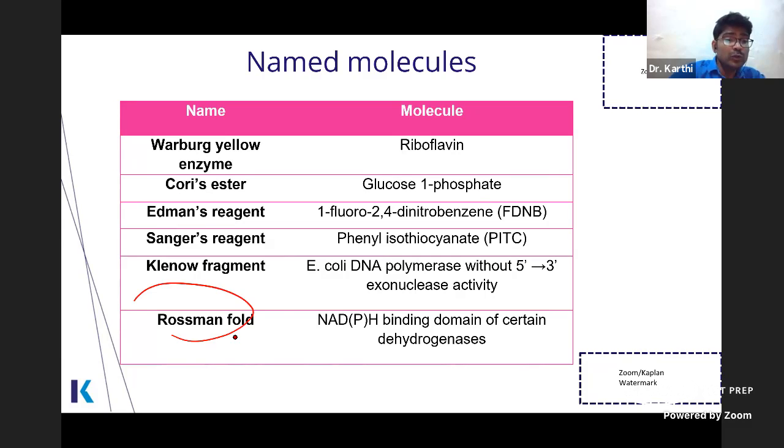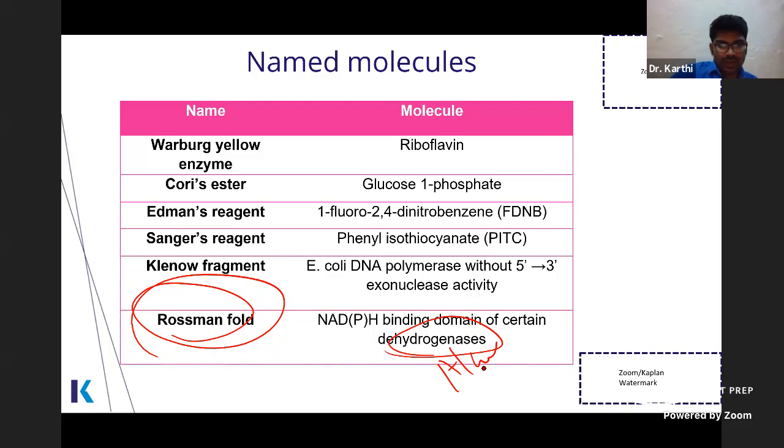Rossmann fold. Rossmann fold is the NAD or NADP binding domain of certain dehydrogenases. Okay. So alcohol dehydrogenase, lactate dehydrogenase, these all contain this Rossmann fold because they require NAD. Sanger reagent, Edman reagent. I hope you know Edman reagent is phenyl isothiocyanate, PITC.